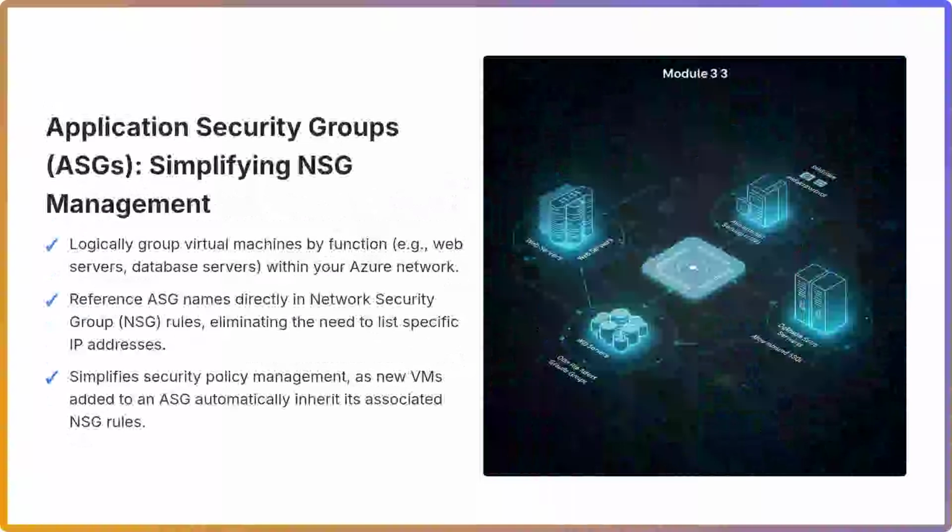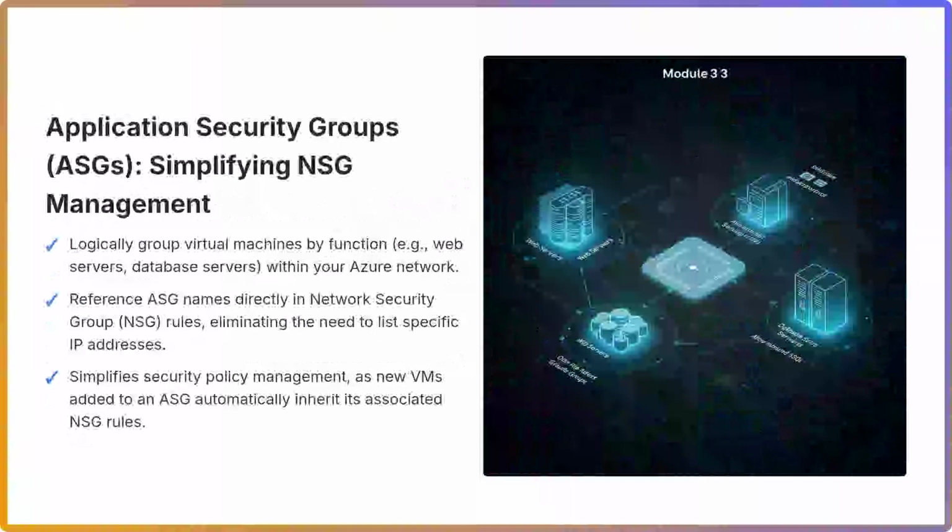Application Security Groups, or ASGs, are a fundamental feature designed to simplify network security management within Azure. They enable you to logically group virtual machines by their function, such as web servers, application servers, or database servers, regardless of their IP addresses or even their specific subnets. The primary advantage of ASGs lies in their integration with network security groups.